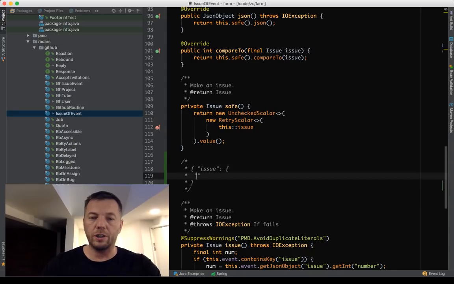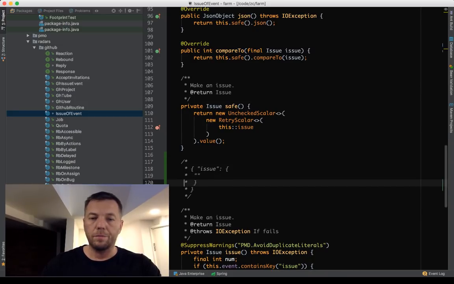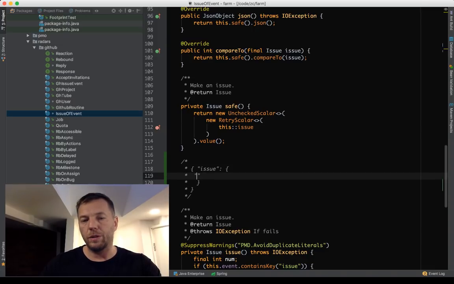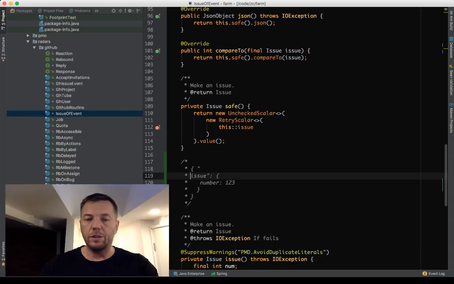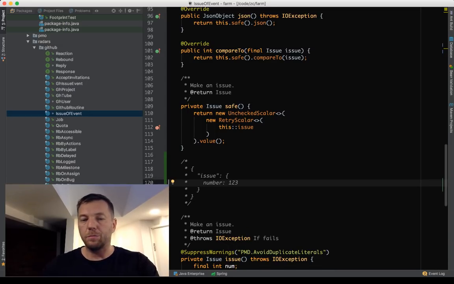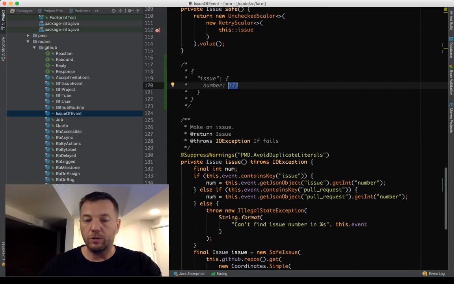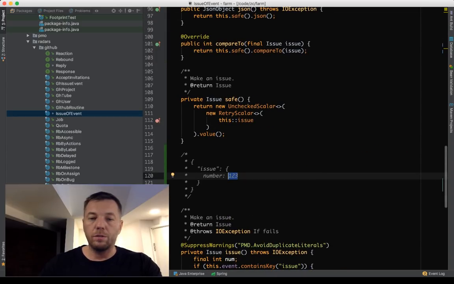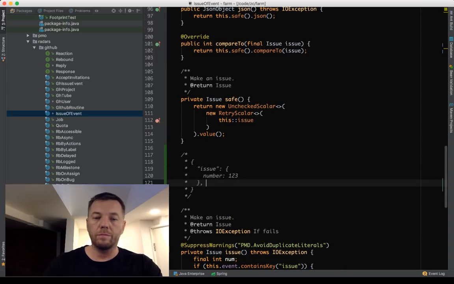That's how the JSON is coming from GitHub. I'm making a comment just to format it properly. They will send a huge amount of data inside the JSON, but aside from all the other stuff, there will be that piece of information. There will be way more data, but we need this number, and we need the name of the repository. So it will be something like that.